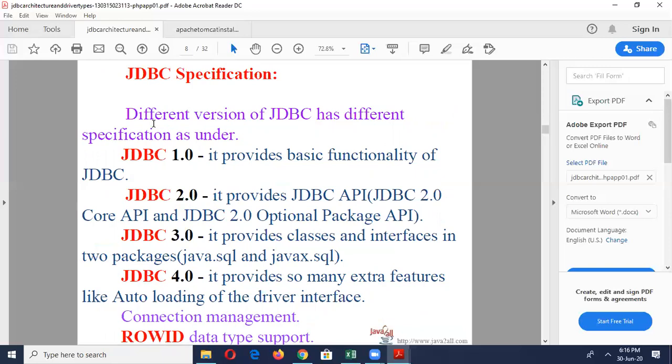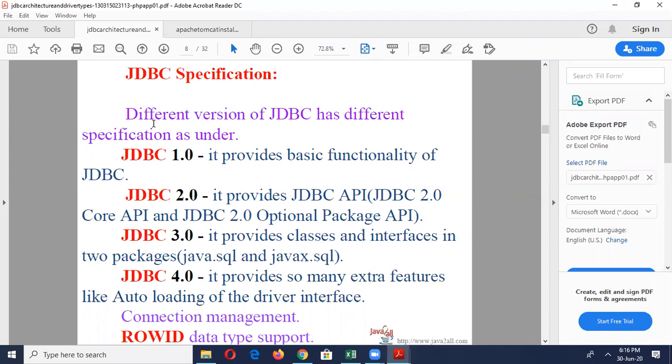The second one is the specification of JDBC. There are different versions of JDBC. The first one is JDBC 1.0. It provides the basic functionality of JDBC. The next one is JDBC 2.0. It provides the JDBC API, which provides a standard API for Java developers and makes it possible to write database applications.